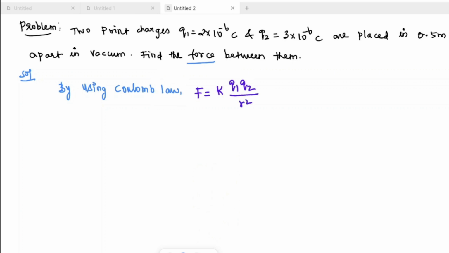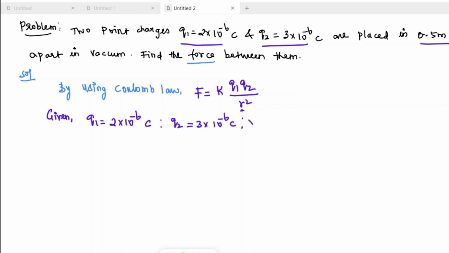Given Q1 is equal to 2 into 10 power minus 6 Coulomb, Q2 is equal to 3 into 10 power minus 6 Coulomb, and the distance r is 0.5 meter.